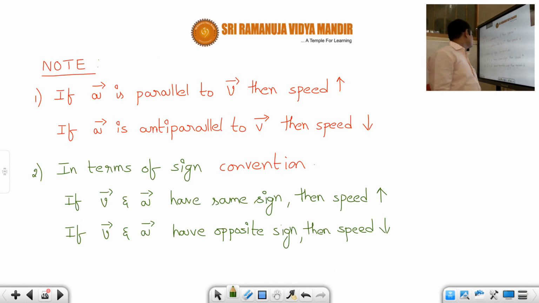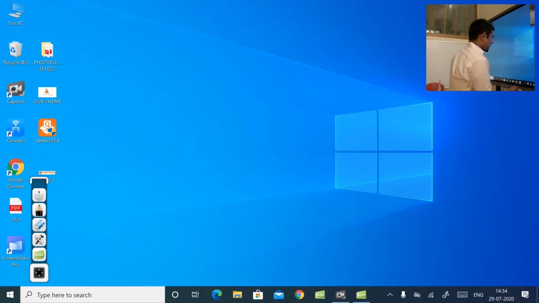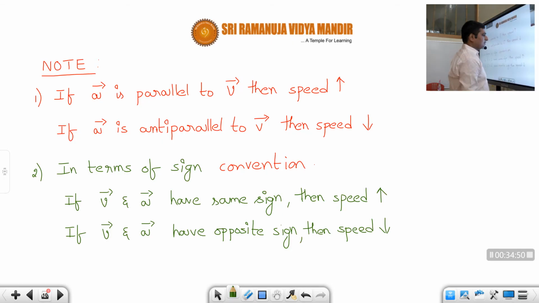In terms of sign convention, if velocity and acceleration have the same sign, then the speed will increase. Whereas if the velocity and acceleration have opposite signs, then the speed will decrease. Okay, students, I hope you understood. So this is a very, very important note. If you understand this one, then it is very easy to solve problems based on equations of motion, because there you should not get confused between the signs of acceleration and velocity.